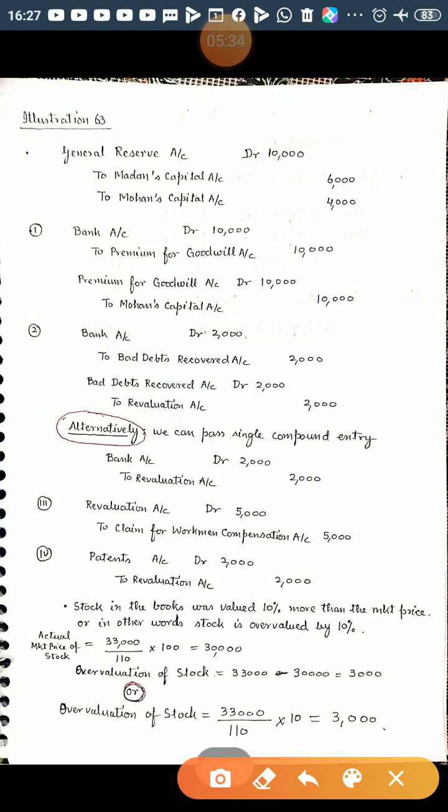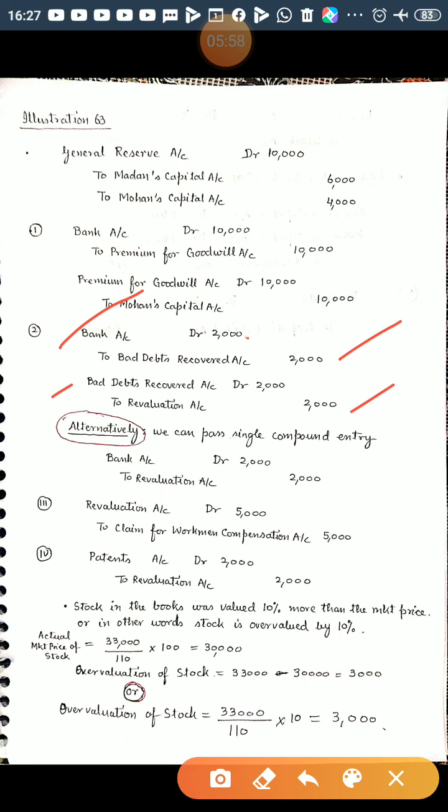So there can be two ways of passing a journal entry. First, you can pass for the bad debt recovered: bank account debited to bad debt recovered account 2,000. Bank balance is increasing and income should be credited, and that income name is bad debt recovered. And then this income should be transferred to revaluation account: bad debt recovered account debited to revaluation account.